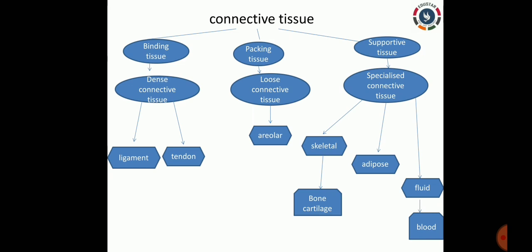These are non-elastic fibers which are white in color. The main function of this is to connect the muscle with bone. And these tendons are fibrous tissue, strong and with limited flexibility. So these ligaments and tendons come under dense connective tissue.